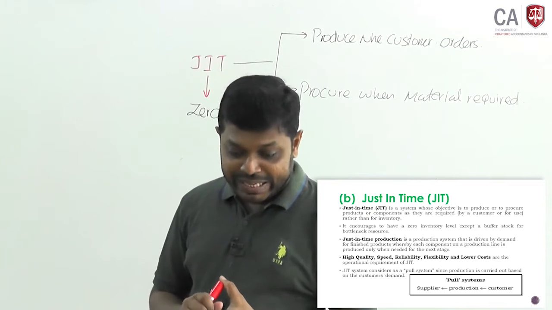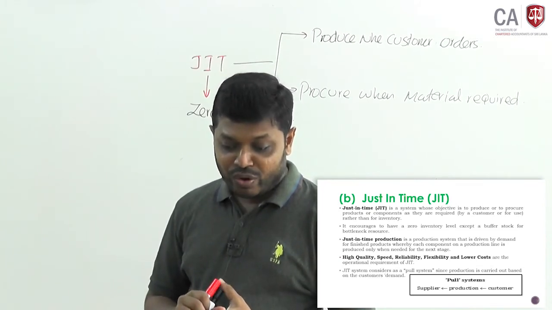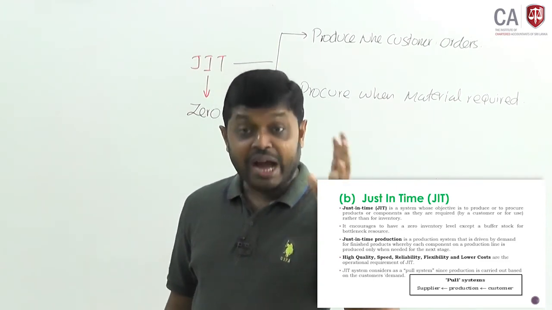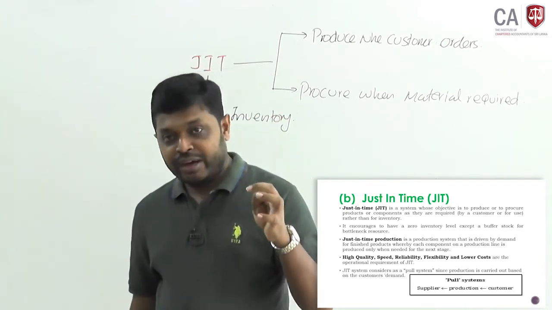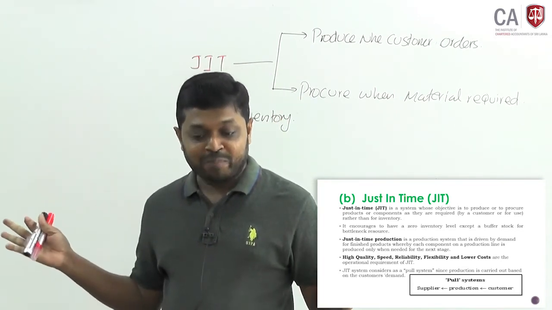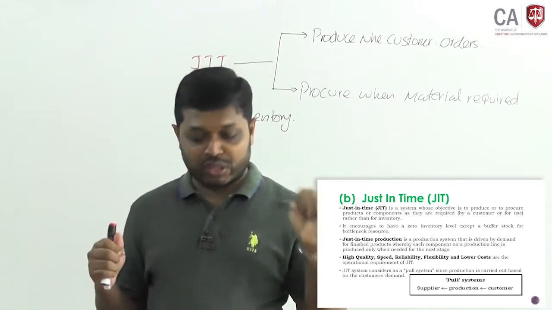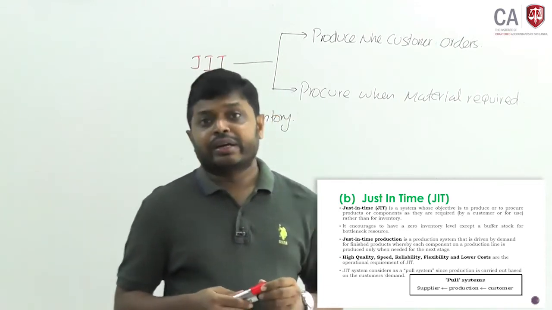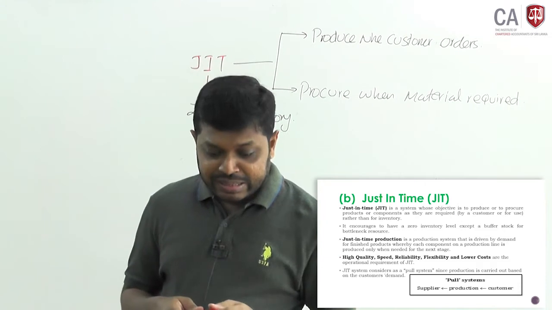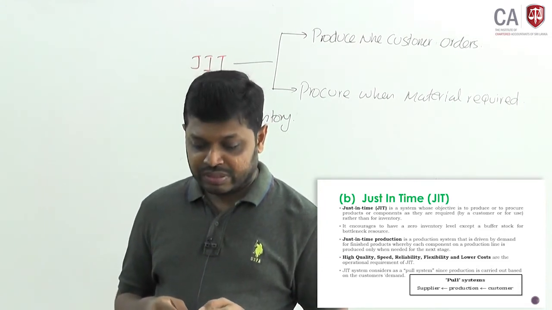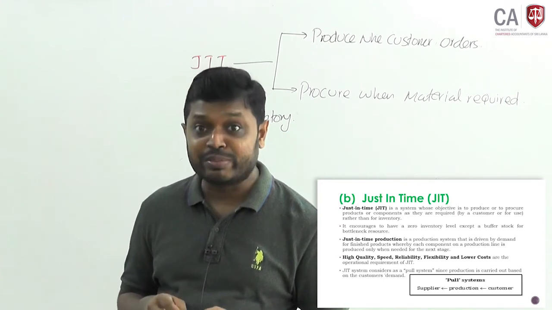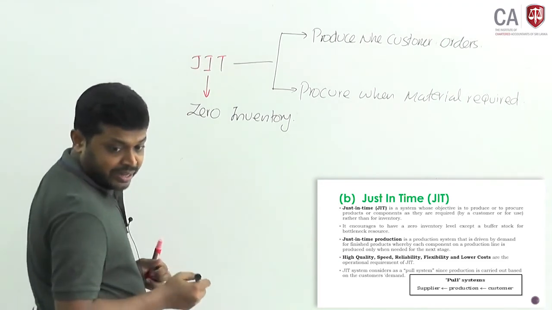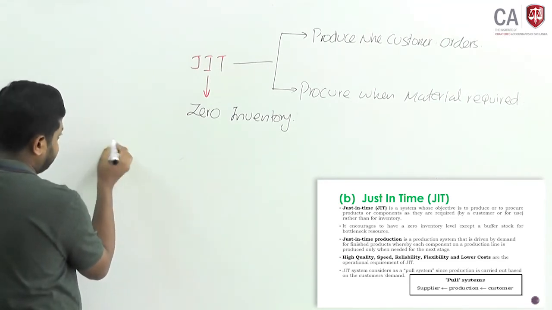High quality, speed, reliability, flexibility and lower cost are the operational requirements of JIT. I will separately discuss those concepts. High quality, you need to maintain speed. How to maintain the speed of the production flow, and reliability, flexibility and lower cost. There are 5 operational requirements in JIT. It will be discussed. The JIT system is considered a pull system since production is carried out based on the customer's demand. Remember, JIT is a pull system. Production will be made based on customer requirement.